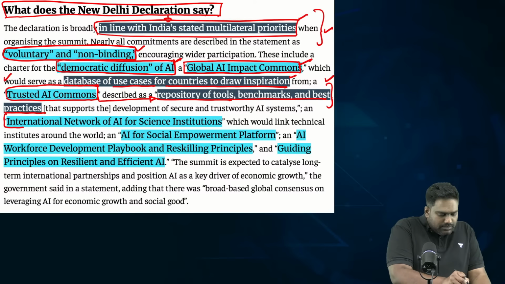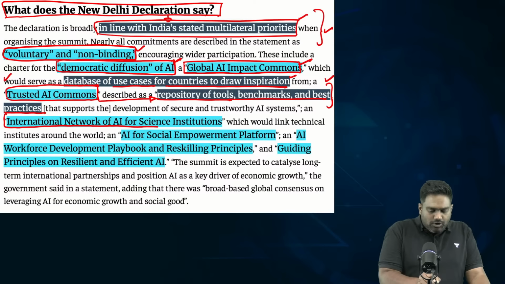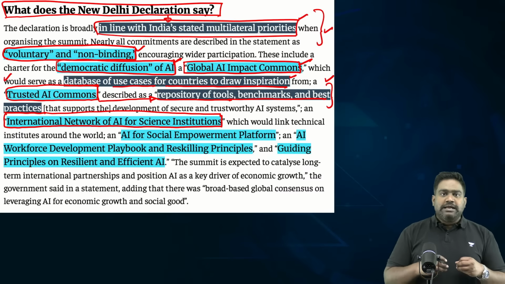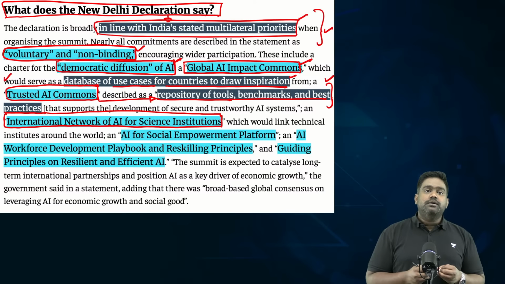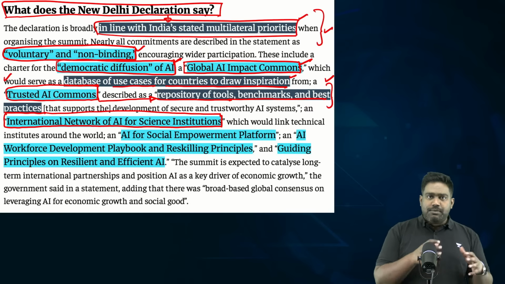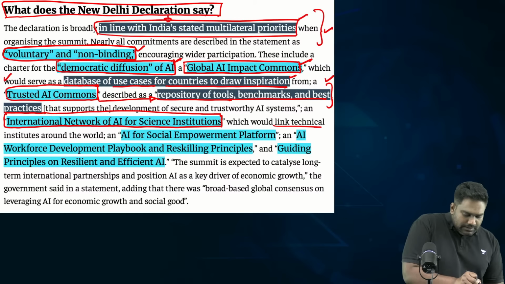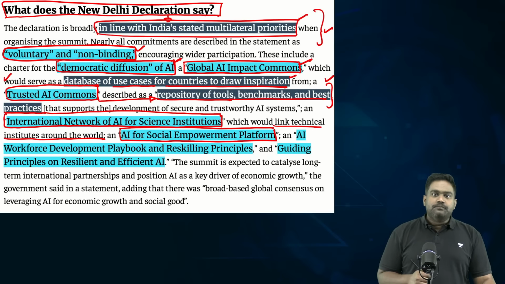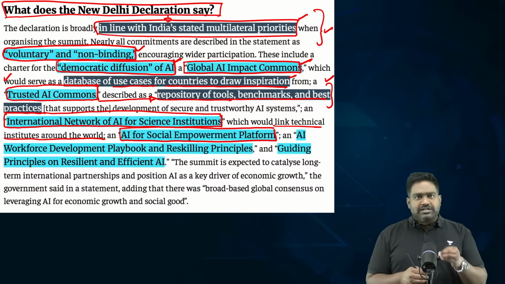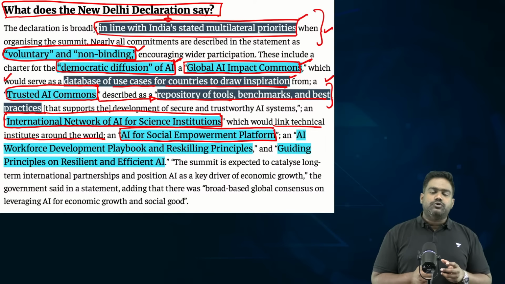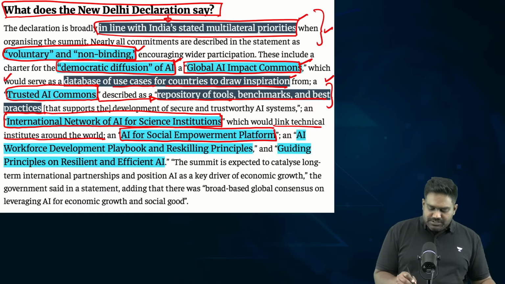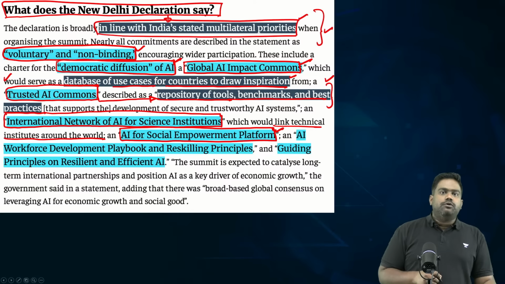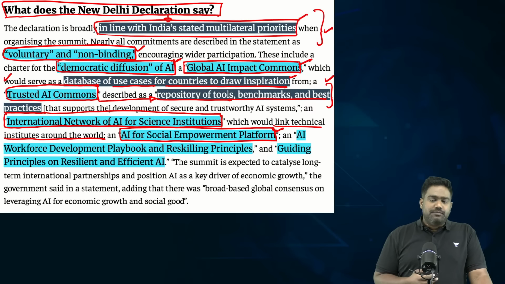Another important announcement was the International Network for AI Science Institutions. This would be a global network to connect research and academic institutions across the world, to bring together R&D centers in public and private domain and connect research institutions across the world. Then there has been an announcement for an AI social empowerment platform. This global platform would exclusively focus on the socio-economic benefits of AI, and it would assist the countries to try and draw the benefits of AI to achieve socio-economic transformation.